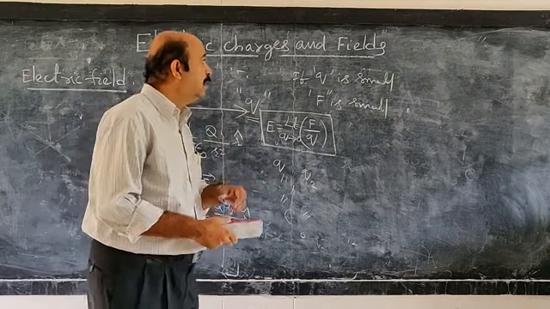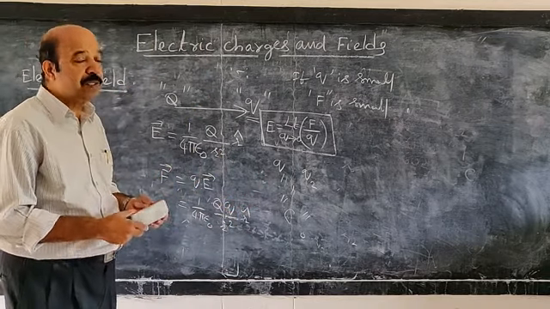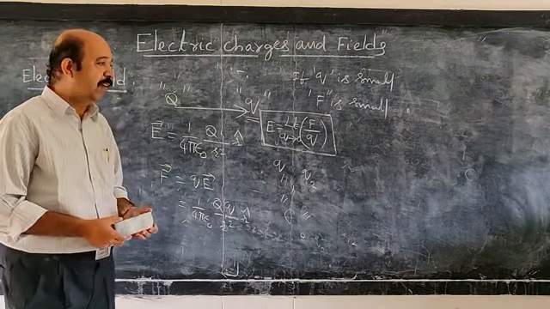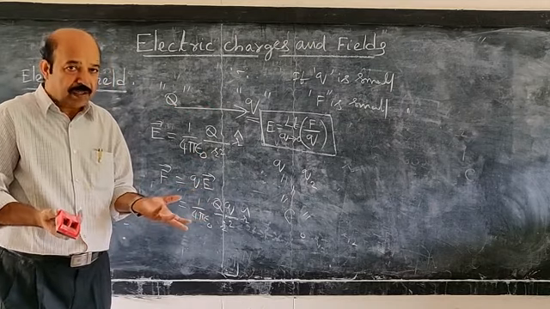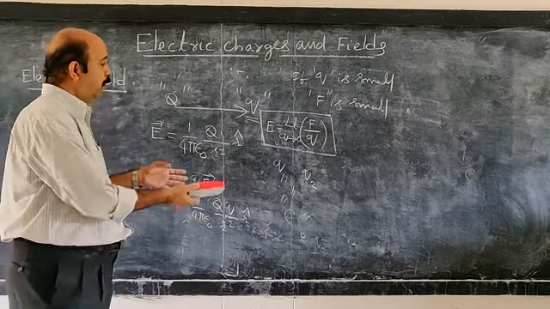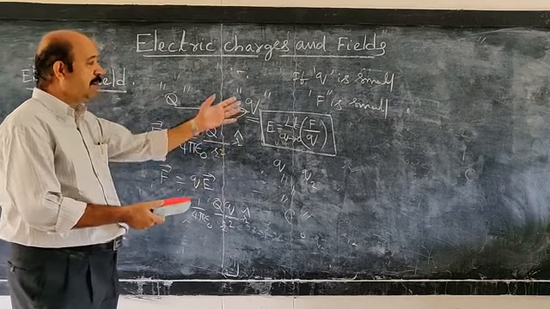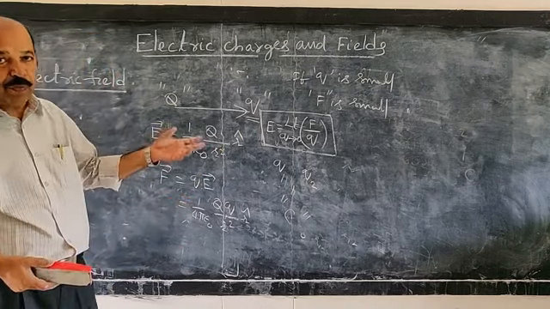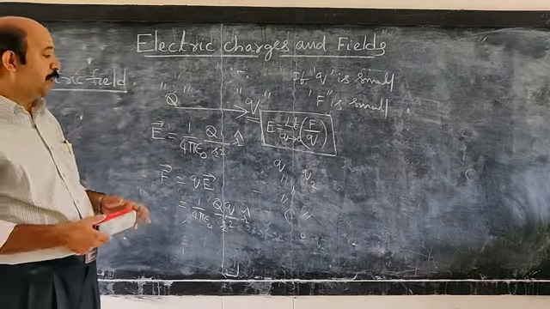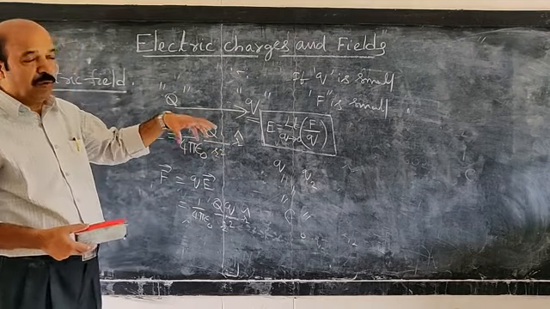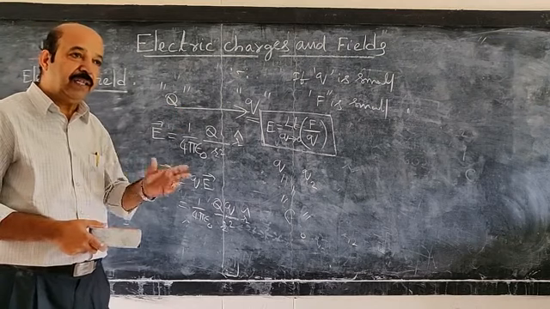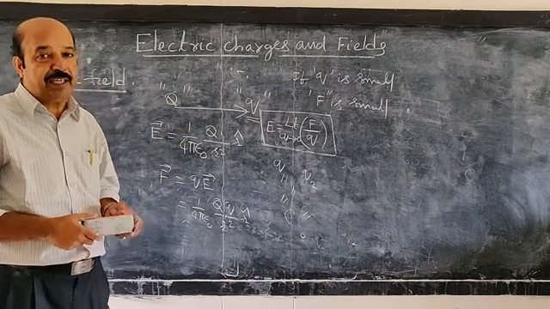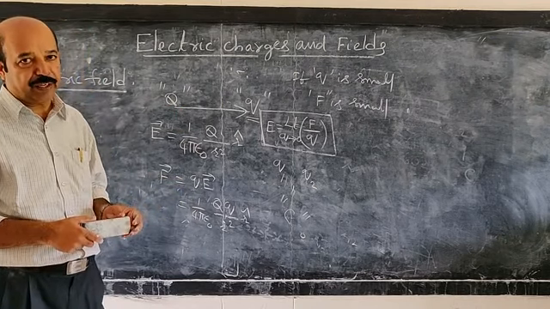So that is where the electric field concept becomes more important. Whereas when the field is static, it is not required to apply the field concept for calculation of the forces. Therefore, its importance lies only when the charges are in motion or when there is a time varying electric and magnetic field.